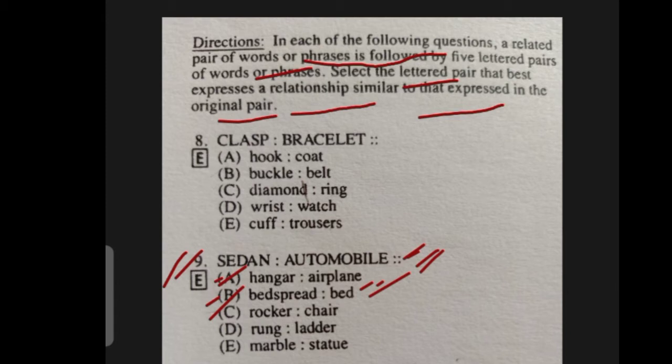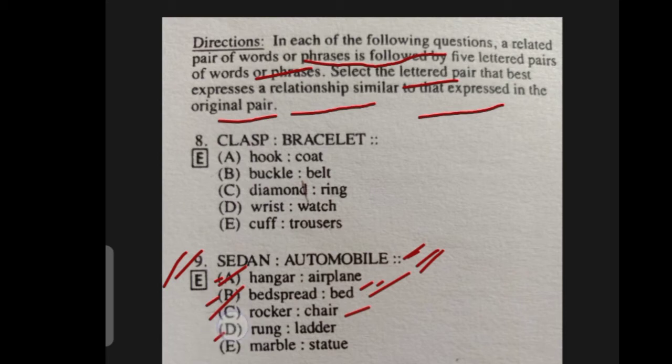And we have also seen this rocker chair where there are babies who love sitting and keep on rocking on the chair. So that's a kind of chair. And the other word with rocker is chair, the thing on which we sit. So basically rocker and chair are the same things. This can go with sedan and automobile, but still we have to check the other two options also.